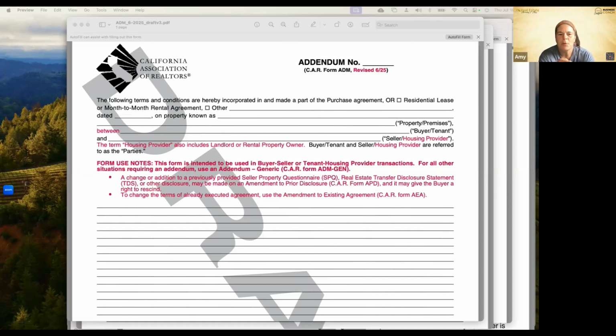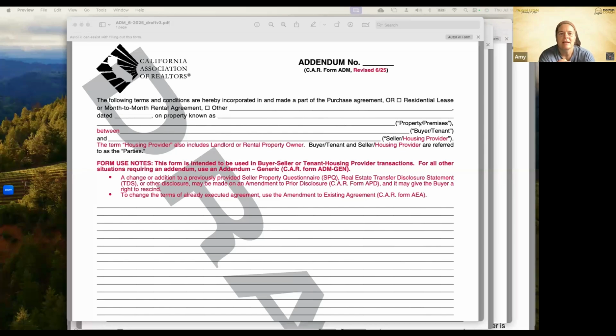And then they added some form notes to it just so you make sure we're using the right form. This form is intended to be used in buyer-seller transactions or tenant-housing provider transactions. So between your client, your buyers and the sellers, or your sellers and the buyer, okay? Not between you and them. For all other situations requiring an addendum, we're going to use the new form, which is addendum generic, C.A.R. form